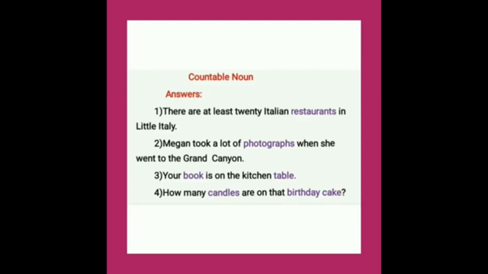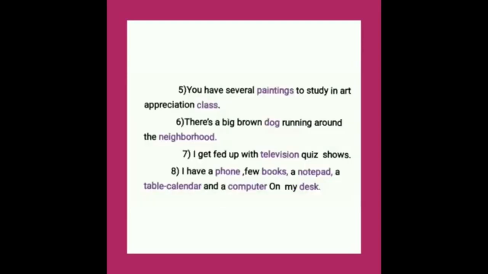Fourth one, how many candles are on that birthday cake? Here, how many countable nouns are there? There are two countable nouns, candles and birthday cake. Okay. Fifth one, you have several paintings to study in art appreciation class. Here also two countable nouns, paintings and class. Sixth one, there's a big brown dog running around the neighborhood. Here dog and neighborhood are countable nouns.